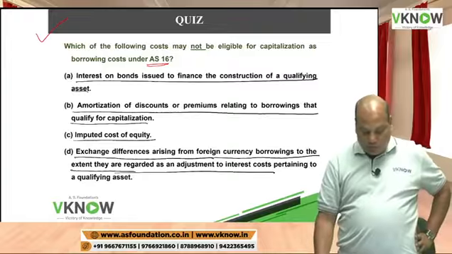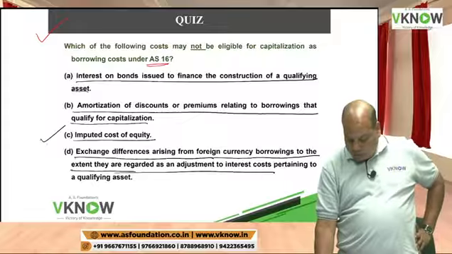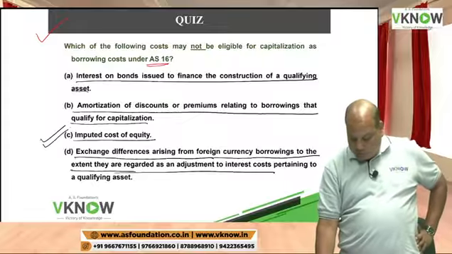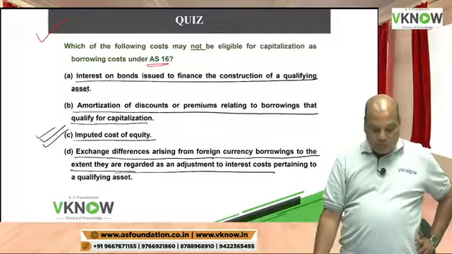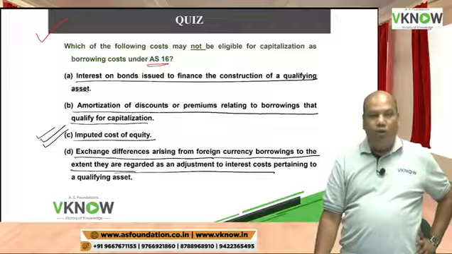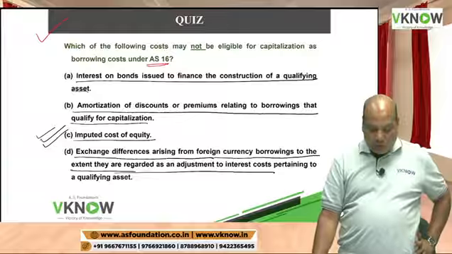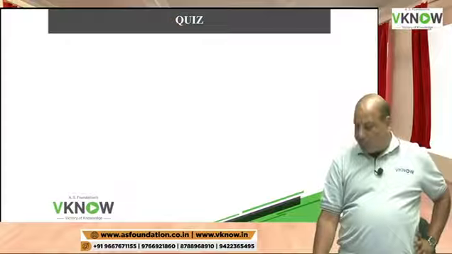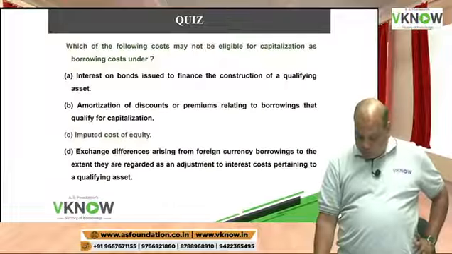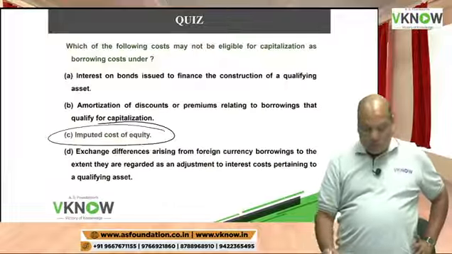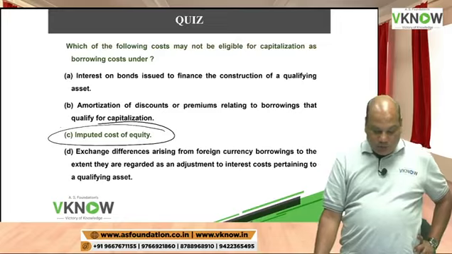The answer is Sanket is right, Pawar is right, Tanya is right. So three students have correctly answered. Imputed cost of equity is not borrowing cost. So the answer is C. Very good. Satish Kumar is also right.